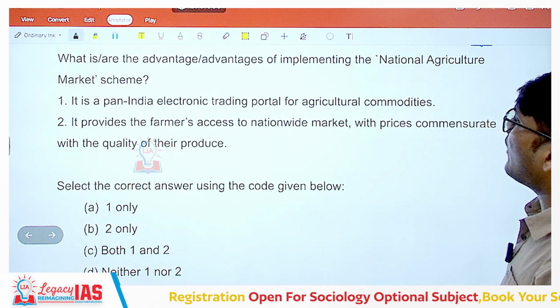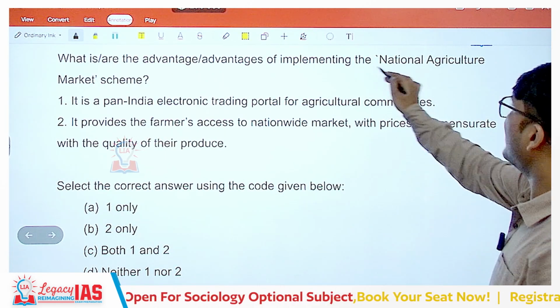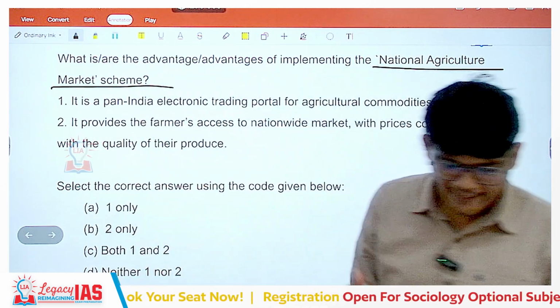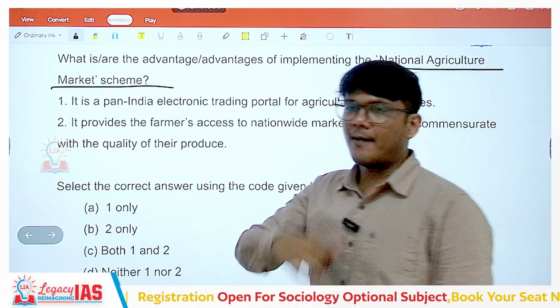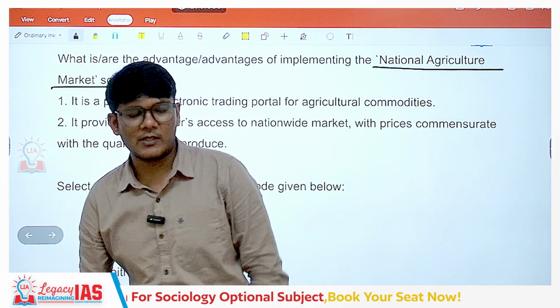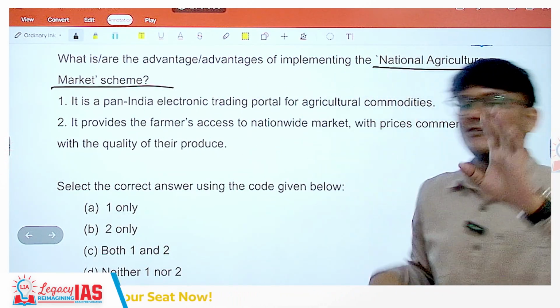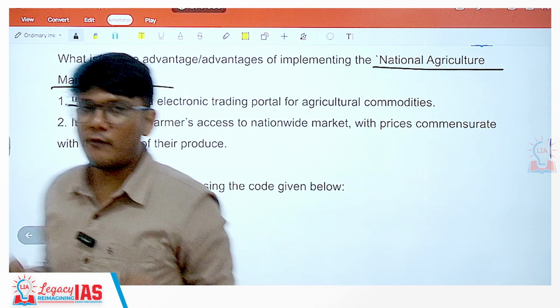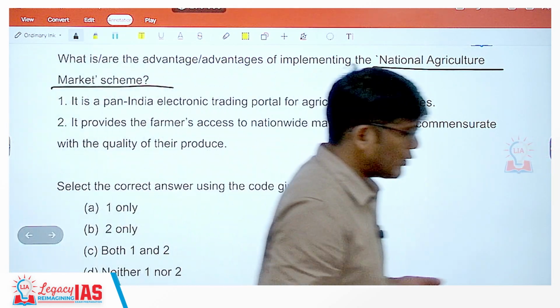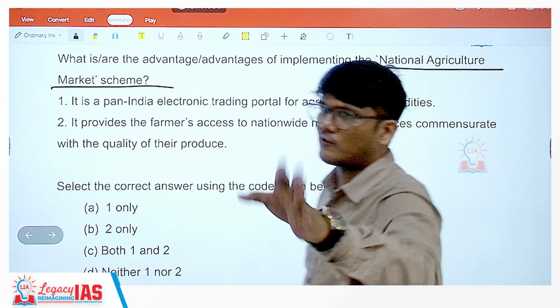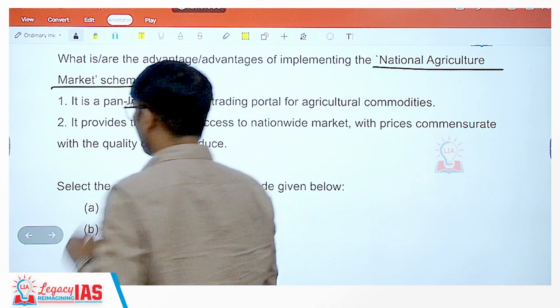What are the advantages of implementing the National Agricultural Market Scheme? National Agriculture Market Scheme, eNAM, Electronic National Agriculture Market Scheme. So what has the government made? The government has made the entire India one single market. You can see the rate of the produce, whatever you have produced, in different markets and different mandis throughout India, and sell it to the best possible option. That's the concept. So let us look at it.